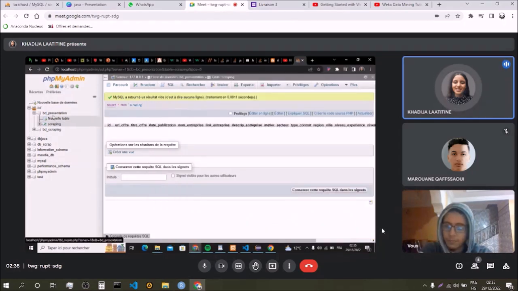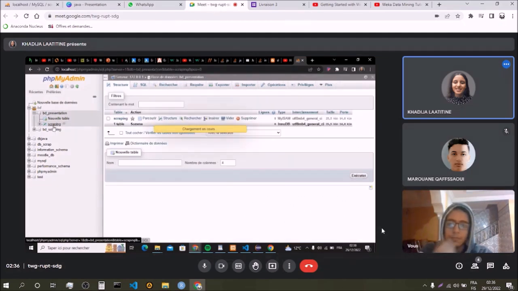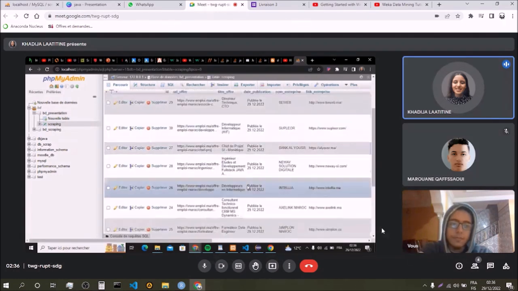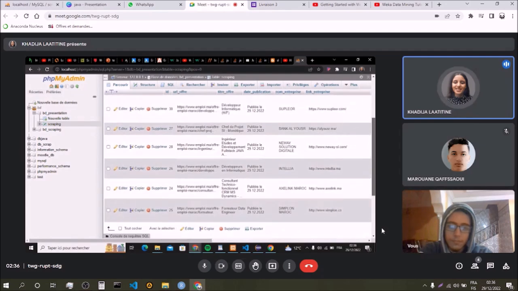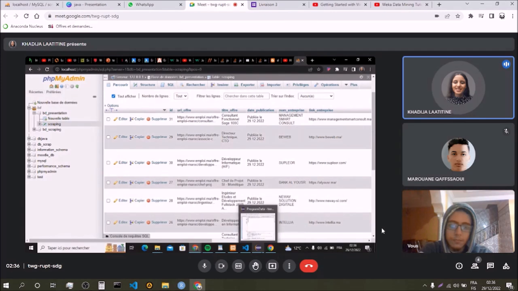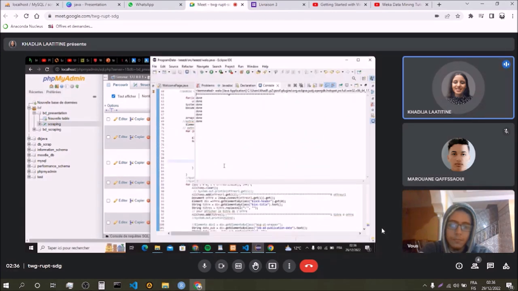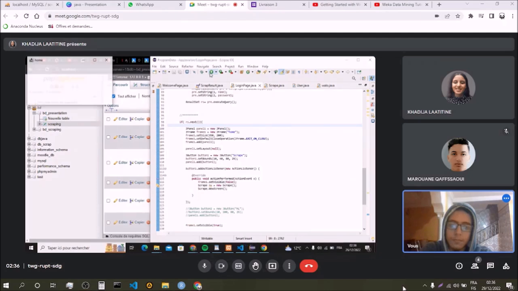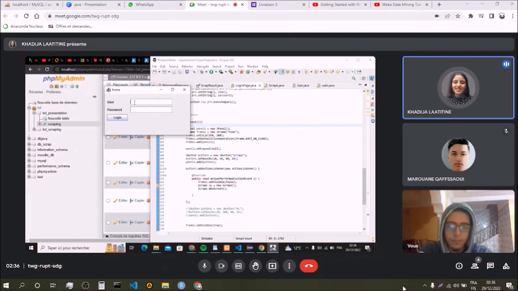And here, if we check the database, it's not empty anymore. We will see that the data that we extracted from the offers is inserted in the database. So now let's move to our application interface. If I enter a wrong password, a wrong username, for example, it gives a message that the user or password is incorrect. Now let's enter the right one.